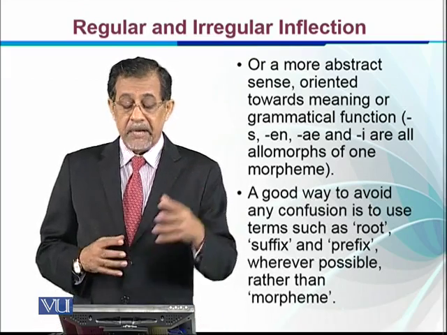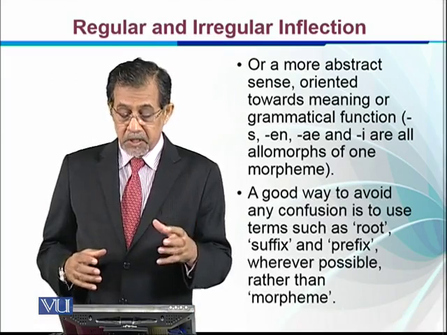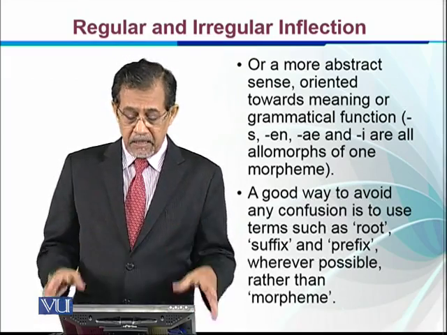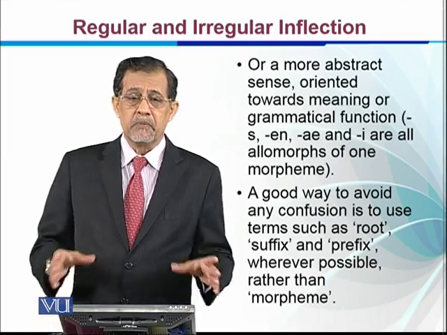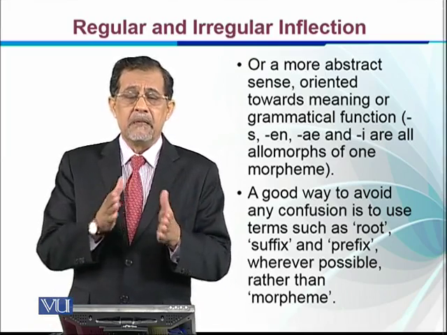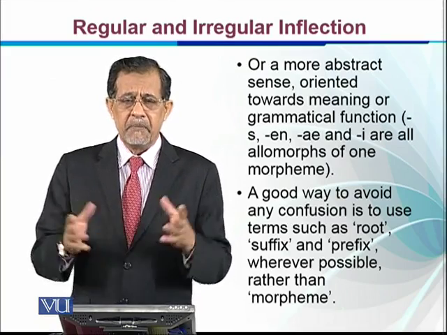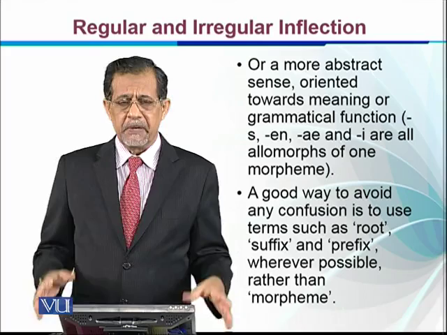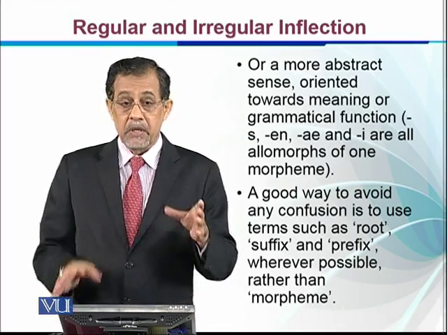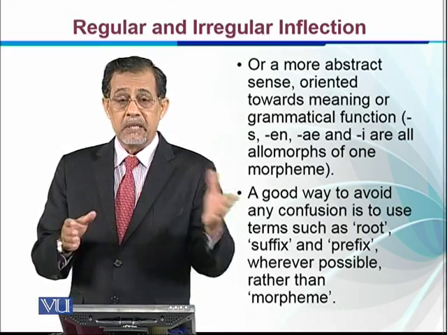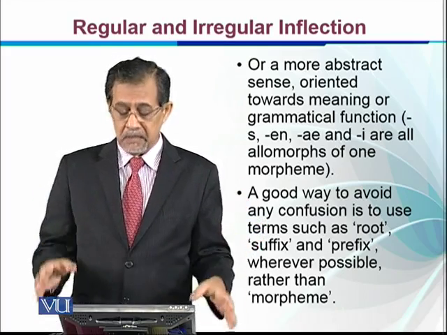A good way to avoid any confusion is to use terms such as root, suffix and prefix wherever possible rather than morpheme. So it is the middle way: instead of considering them different morphemes, let's call them suffix, prefix, etc. and root. Take a word, say that this is the base or root, this is the prefix, and this is the suffix.